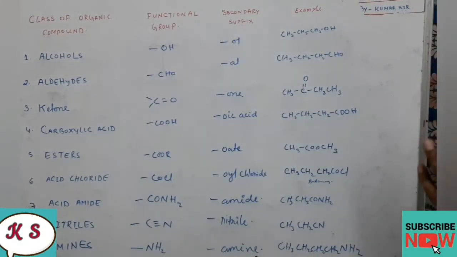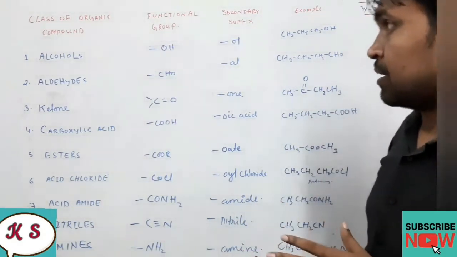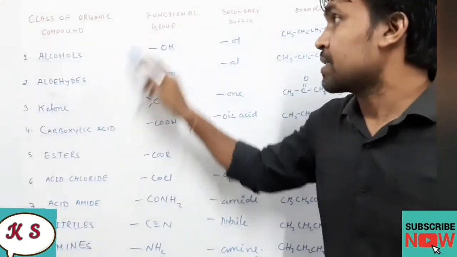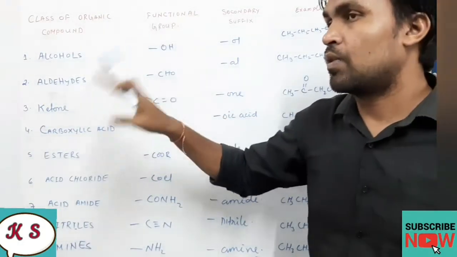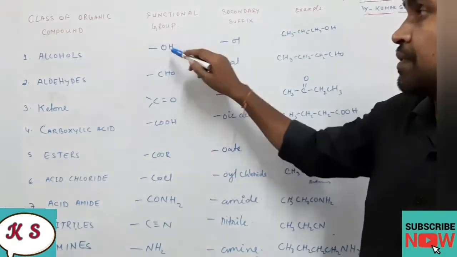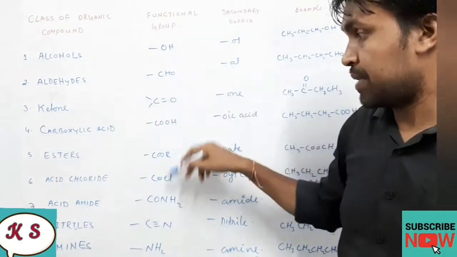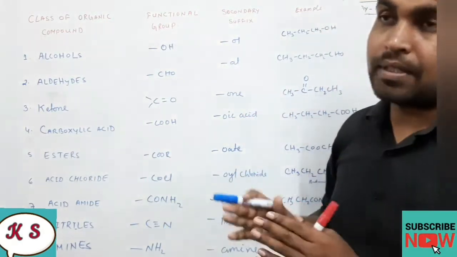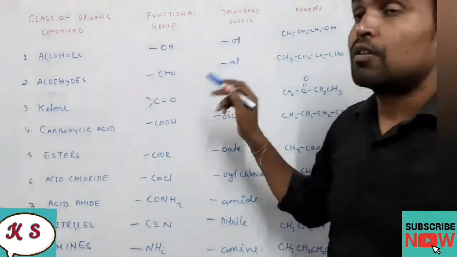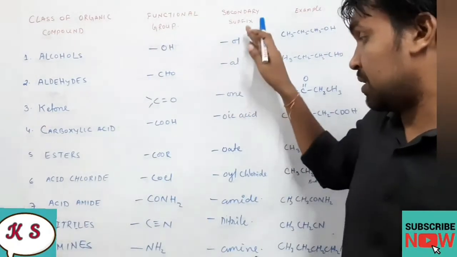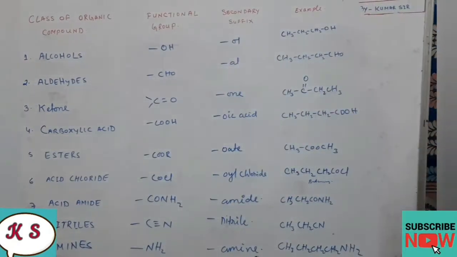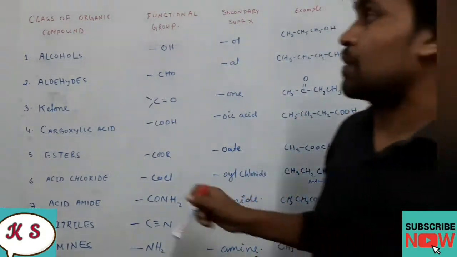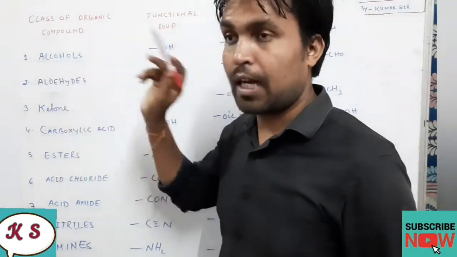Okay, so let's start. These are the classes of organic compounds. There are 9 classes. Functional group means in this class what is the functional group, that one we are writing. If this functional group is present, if these symbols are present in the compound, then what will be the last name, that is the surname, that is the secondary suffix. So the secondary suffix is given here, and I have taken an example. Try to listen properly and understand. The first class of organic compound we have taken is alcohol.